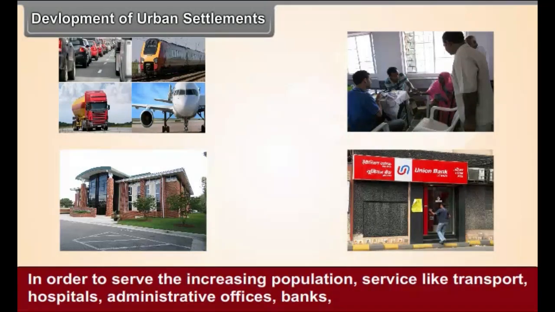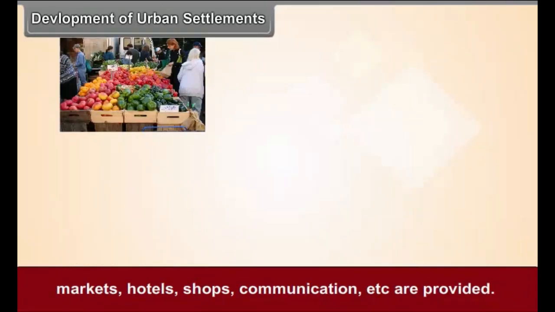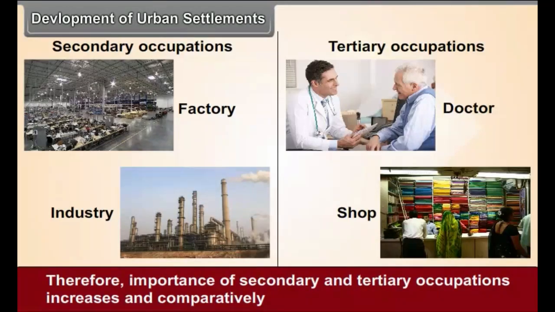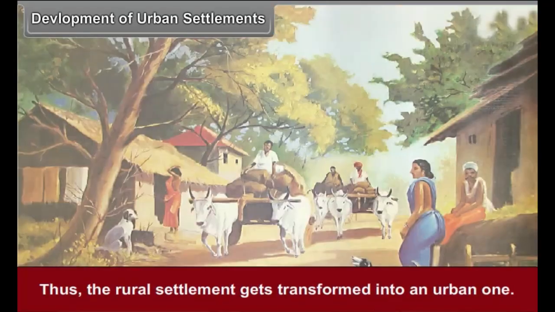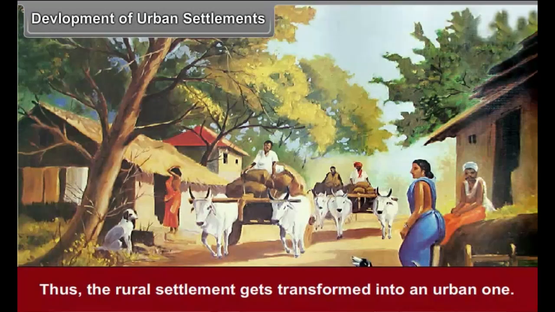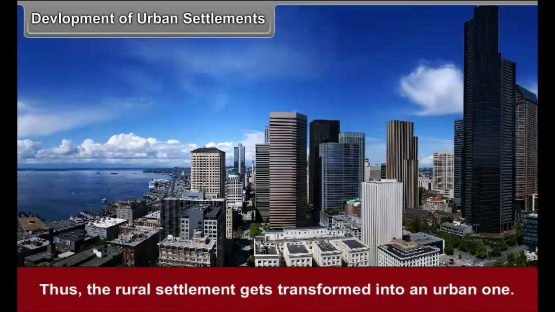In order to serve the increasing population, services like transport, hospitals, administrative offices, banks, markets, hotels, shops, communication, etc. are provided. Therefore, importance of secondary and tertiary occupations increases and, comparatively, the proportion of the original primary occupations decreases. Thus, the rural settlement gets transformed into an urban one.